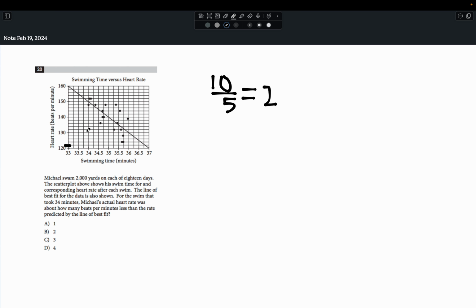So, for example, if we were to take this line right here, this would correspond to 130, 132, 134, 136 beats per minute. That's important to note. That's always important to note.